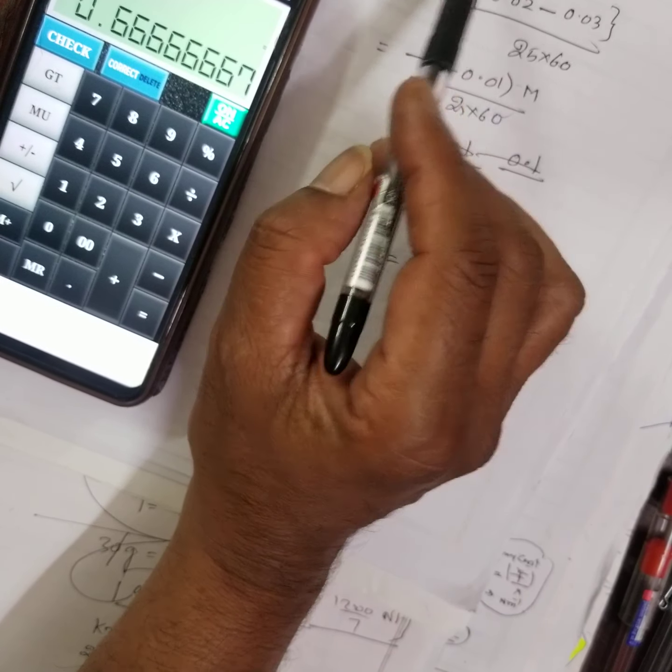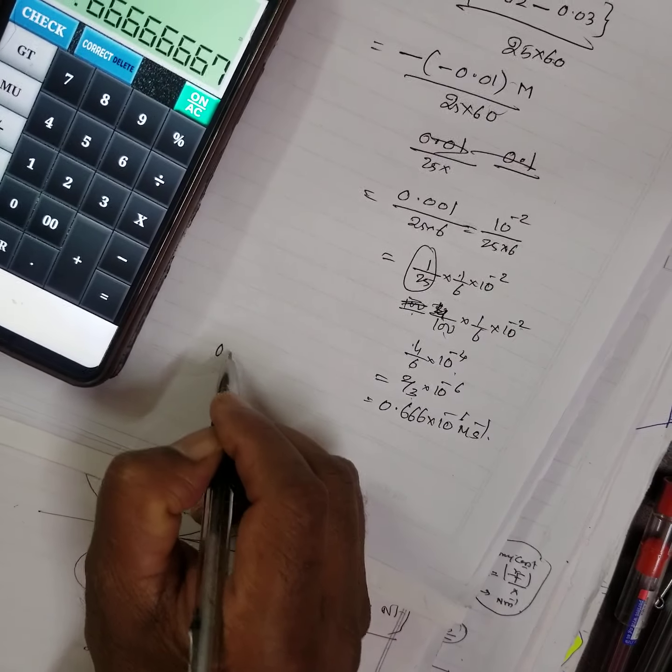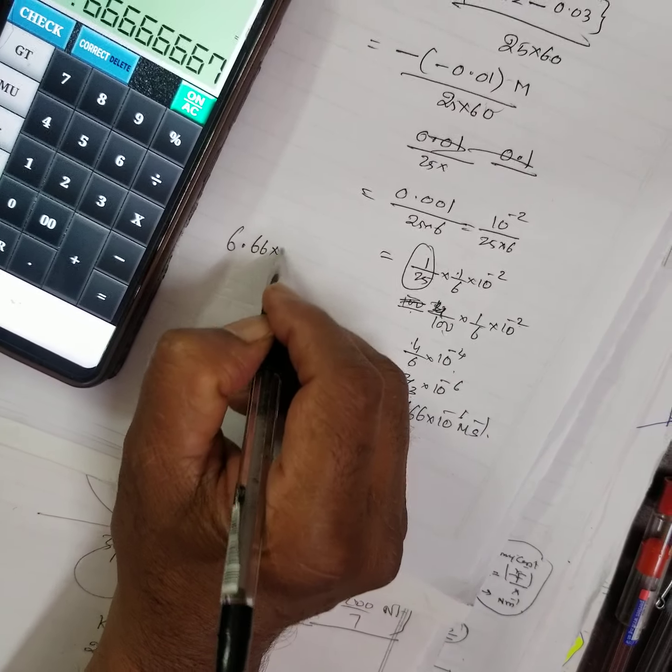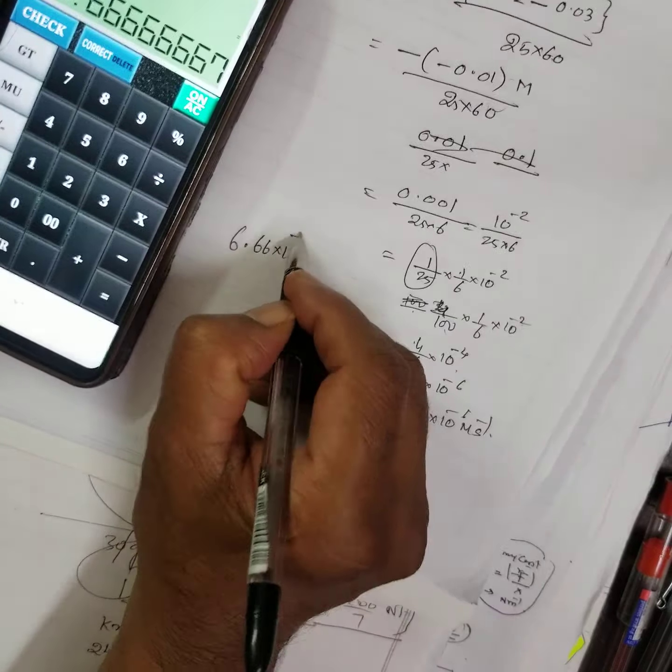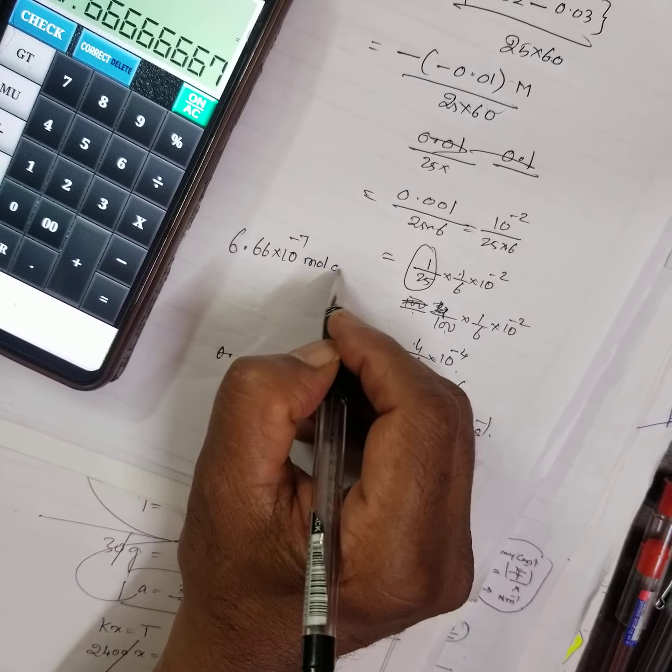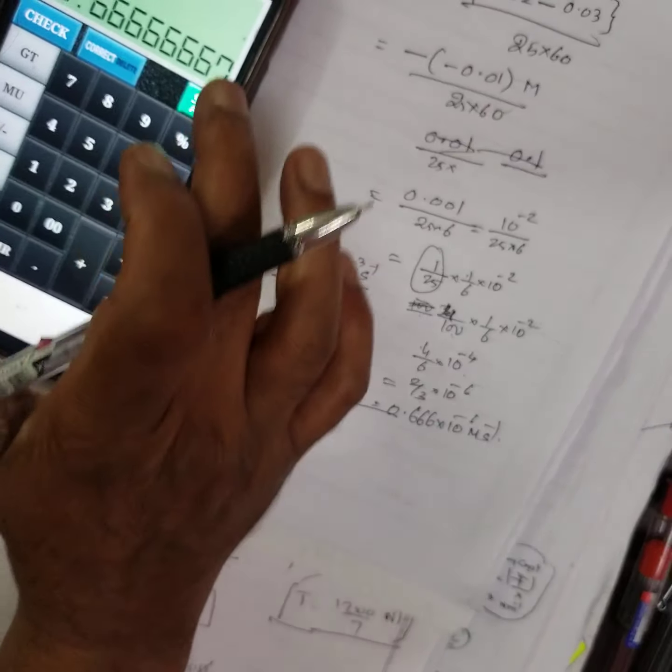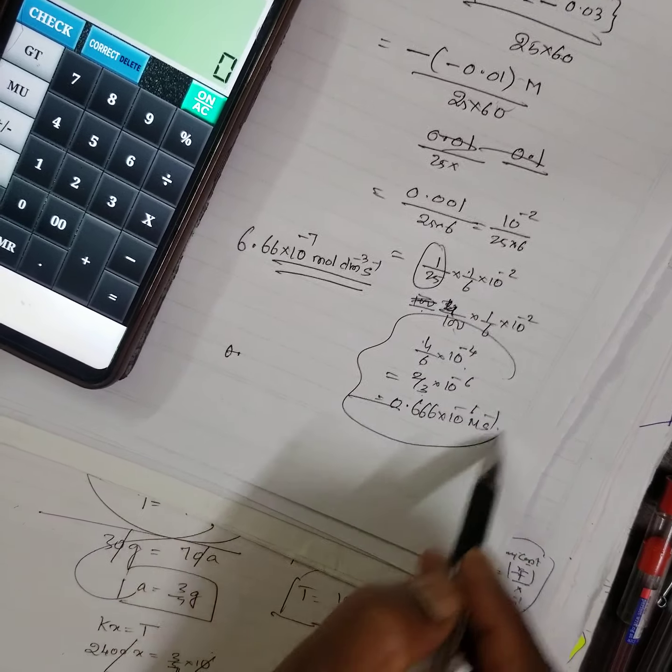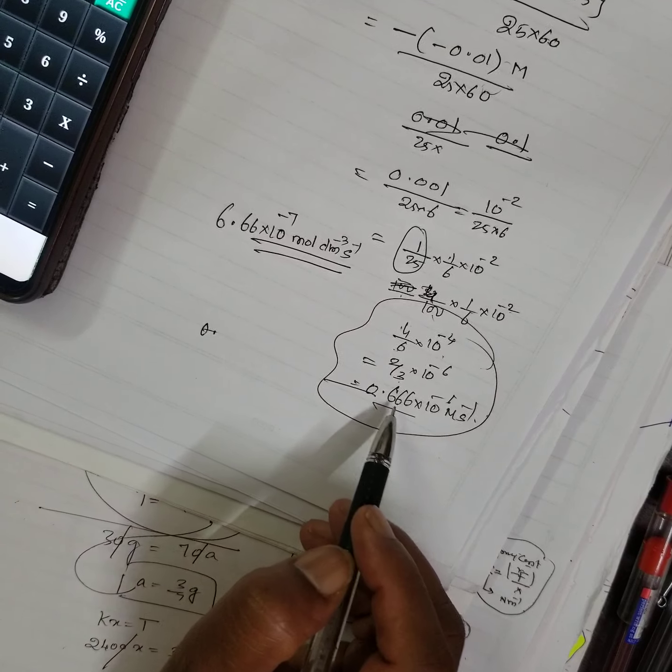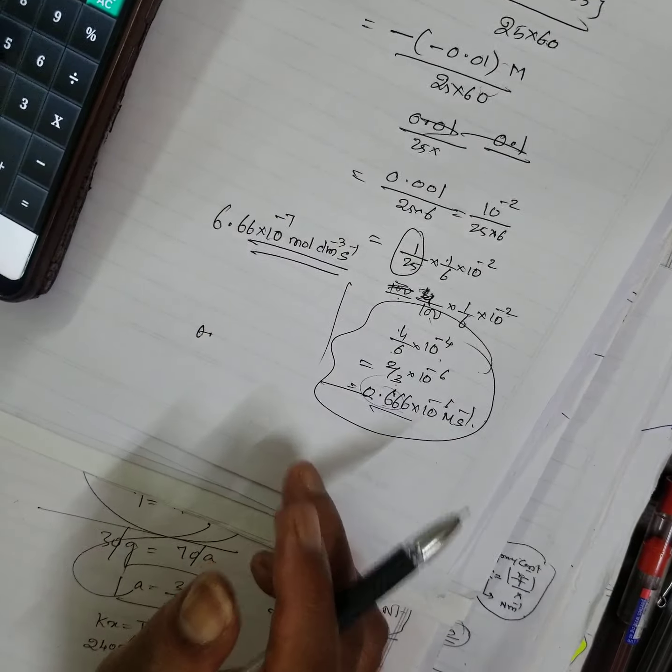This is wrong actually. What is concentration? Mole per decimeter cube, so per second. Therefore, what should I write? Always put it in SI unit. 6.66 into 10 to the power of minus 7 mole per decimeter cube per second. This I can write. Can you follow? There are a lot of shortcuts you have to learn. For 2 by 3, you must know it is nearly 0.66. I will take a separate class for how to do the calculation in a short way.